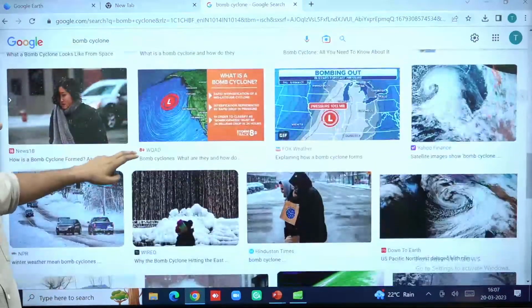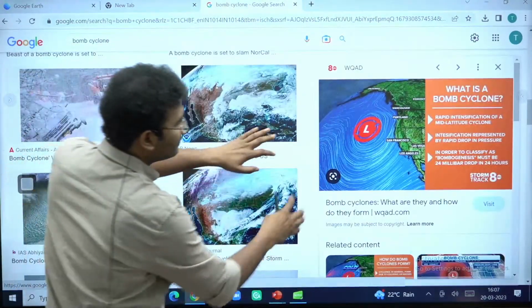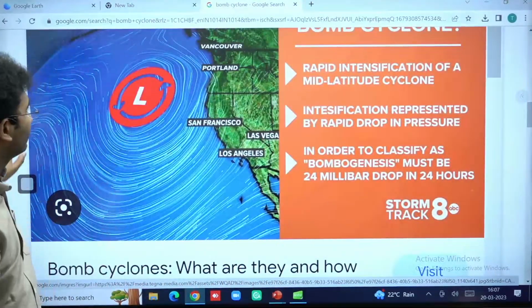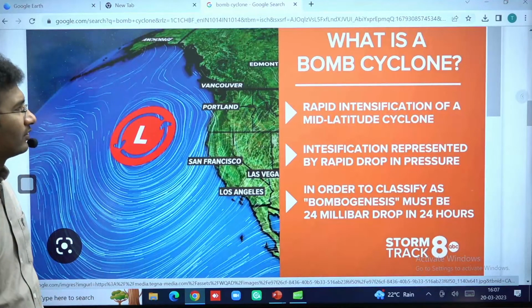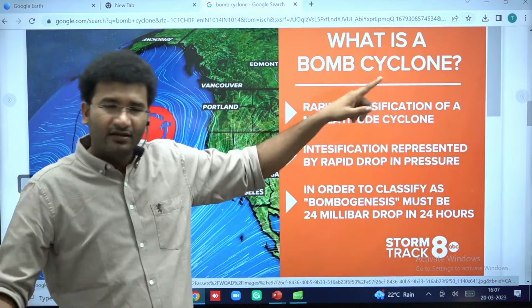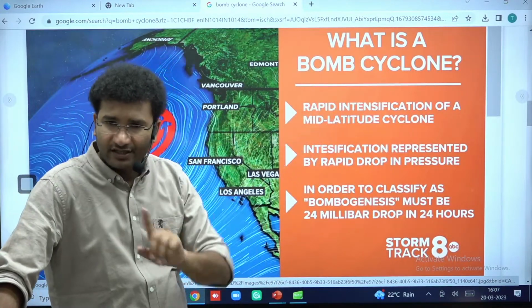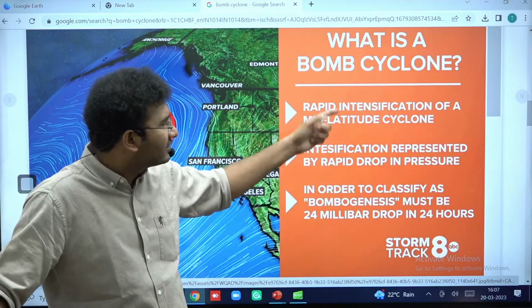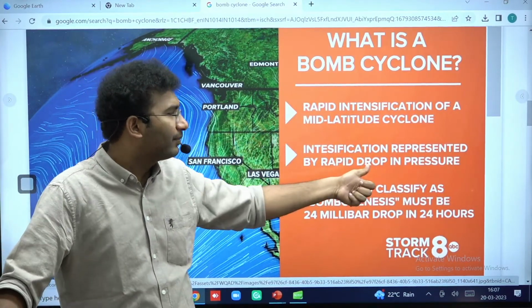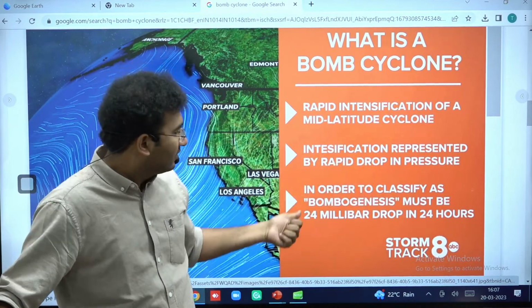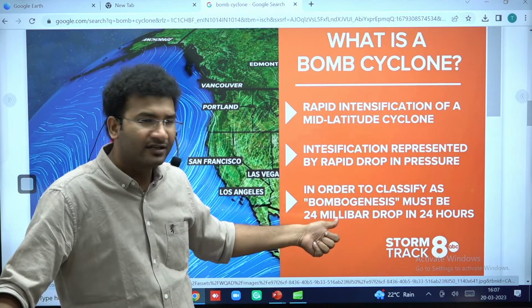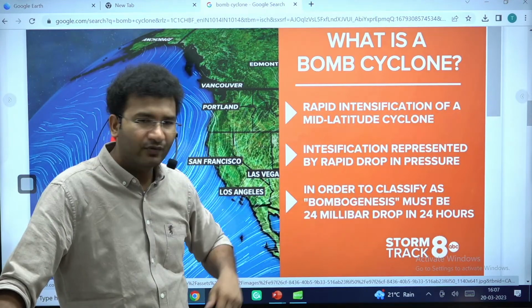Now see here, read this. What is a bomb cyclone? Rapid intensification of a mid-latitude cyclone. This we'll learn in the temperate cyclone. Mid-latitude cyclone is nothing but temperate. We have to learn it yet. This is a new term which is in news articles. Intensification represented by a rapid drop in pressure. How much? In order to classify as a bomb cyclone, it must be a 24 millibars drop in 24 hours.